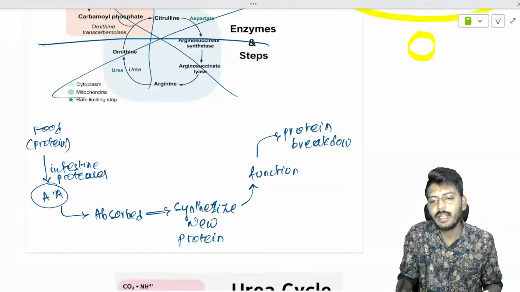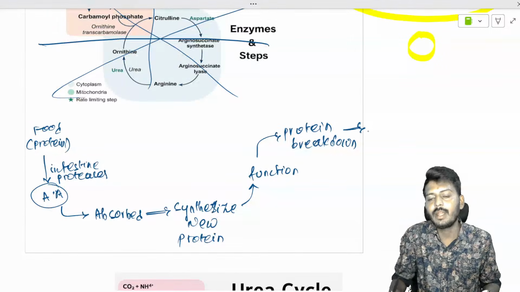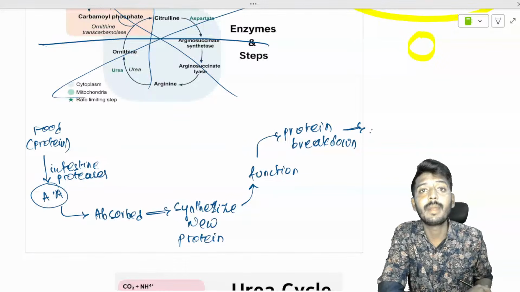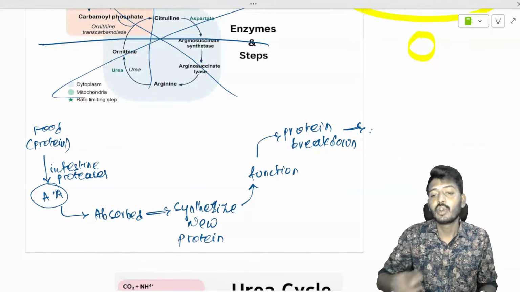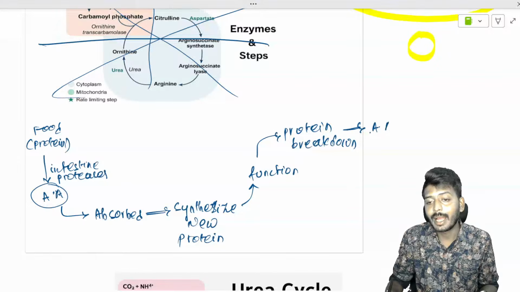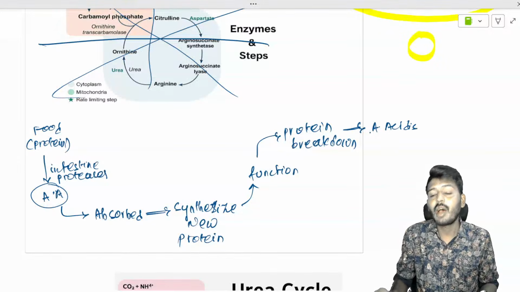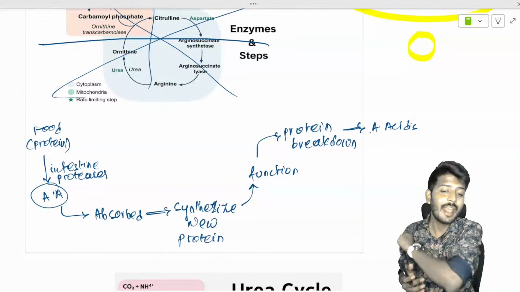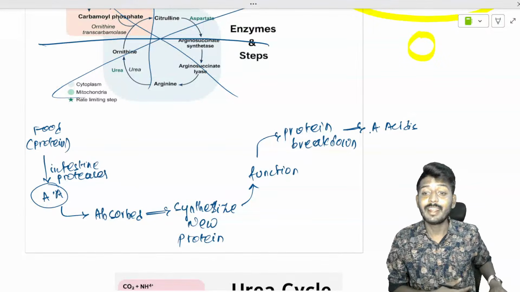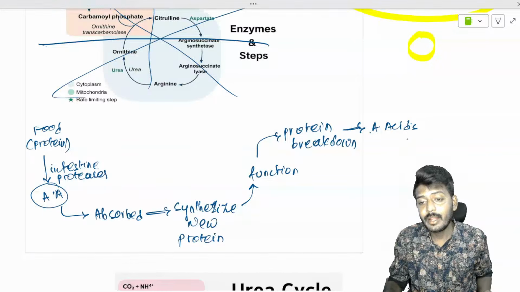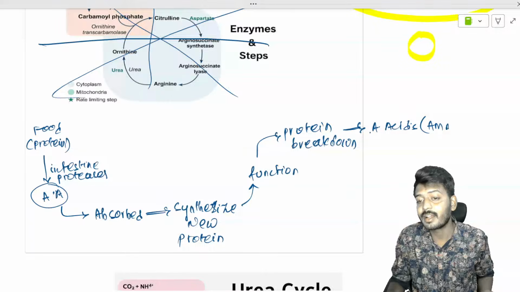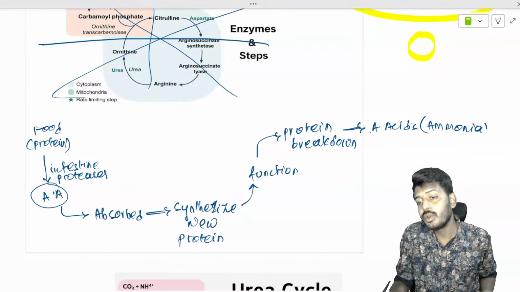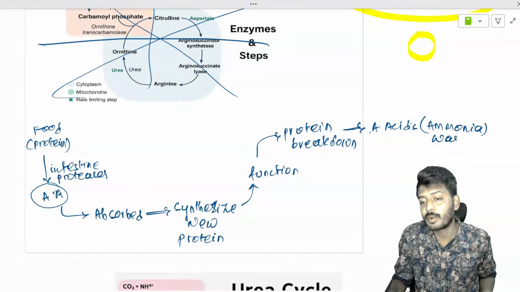If proteins break down, very simple. Proteins are made out of what? Proteins are made out of amino acids. So protein will break down into amino acids. Now these amino acids have already done their function. Once they have done their function, these amino acids become waste, because their structure is affected. Now ammonia is there, that is the waste product.